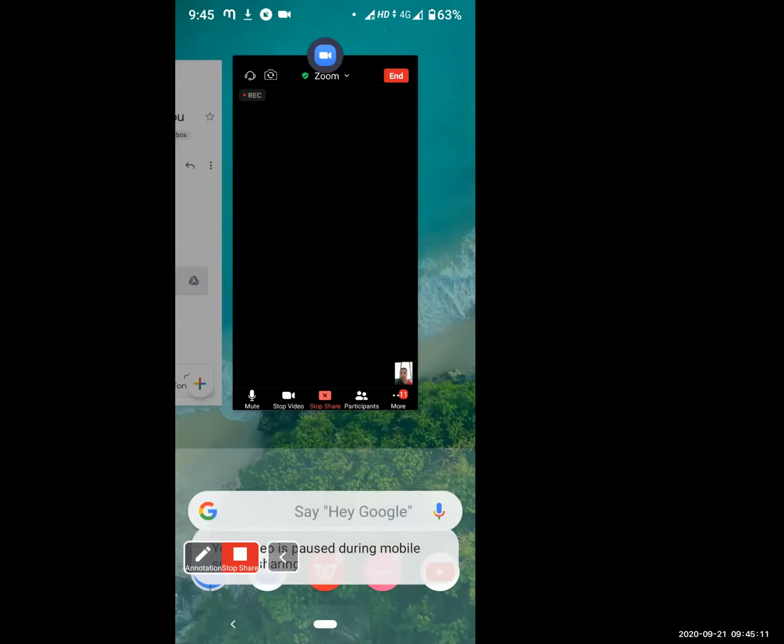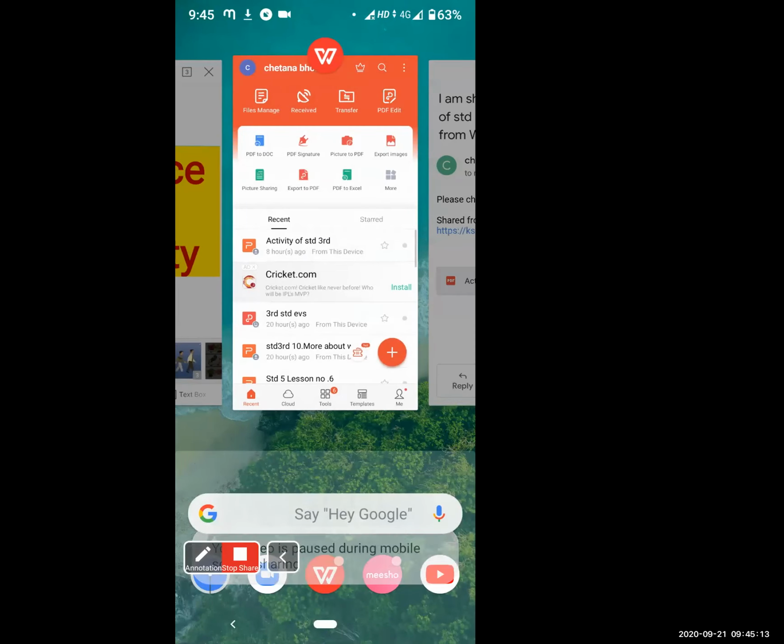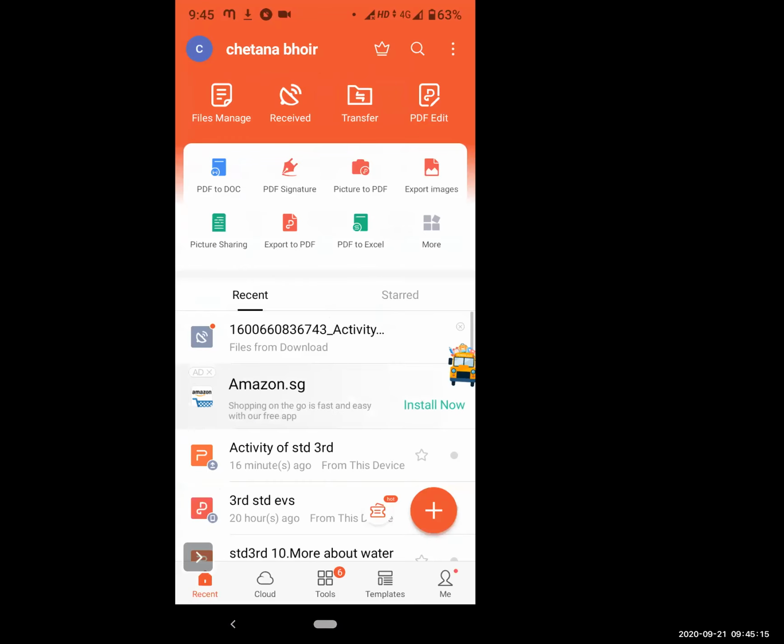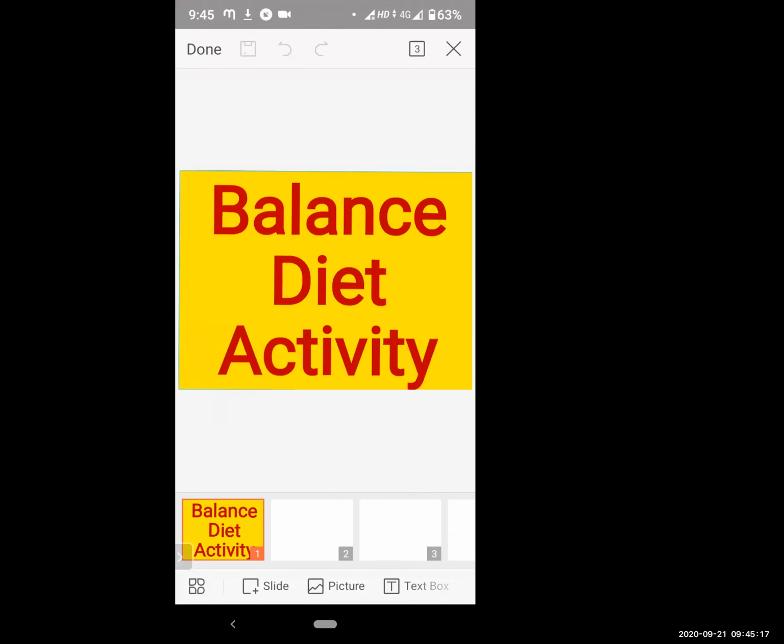Today we're going to do one activity related to our lesson, that is our need for food and our diet. Okay, so let me start our activity. In that activity we're going to see different types of food and different types of balanced diet.